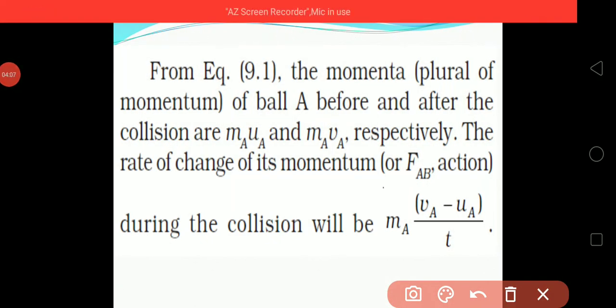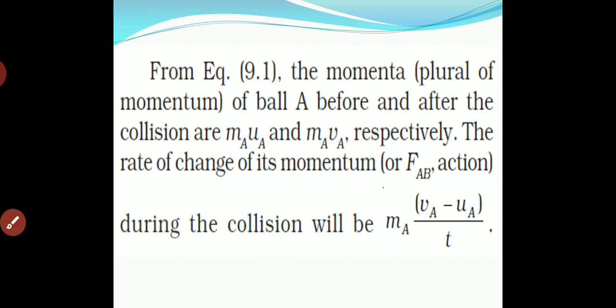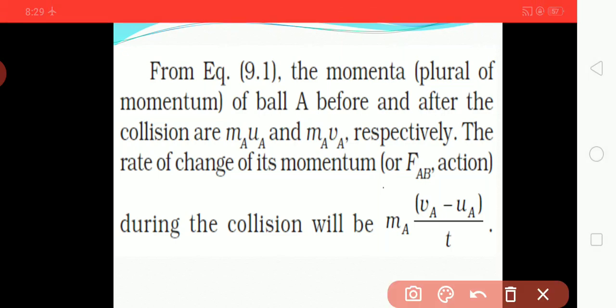Now from equation 9.1, the momenta of ball A before and after the collision are MA UA and MA VA respectively. The rate of change of its momentum during the collision will be MA (VA minus UA) upon T, which we call FAB.